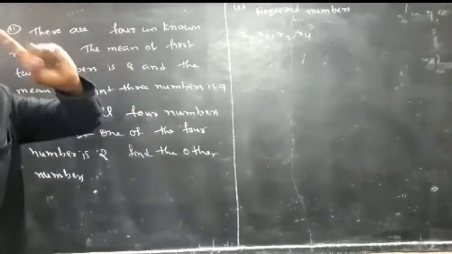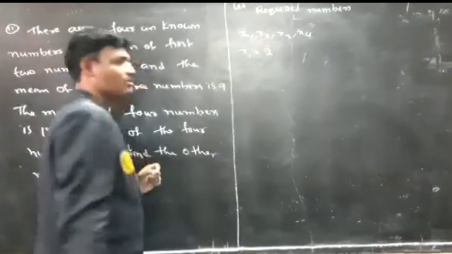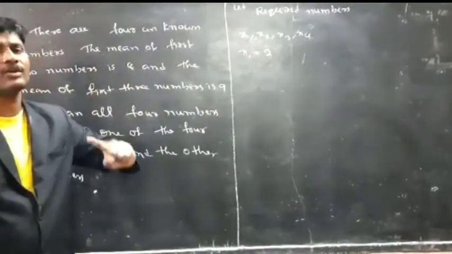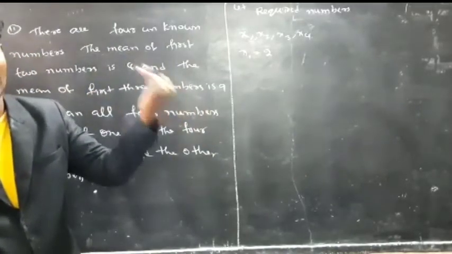From the 4 numbers, one number is 2, that is nothing but x1 is equal to 2. Now you have to find the values of x2, x3 and x4.